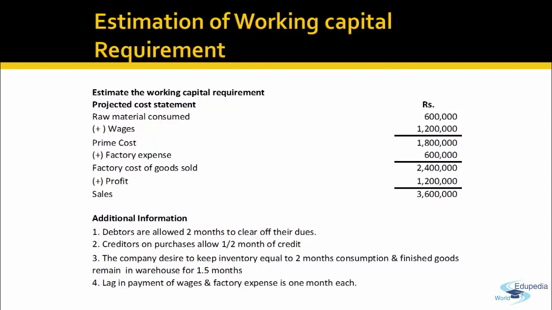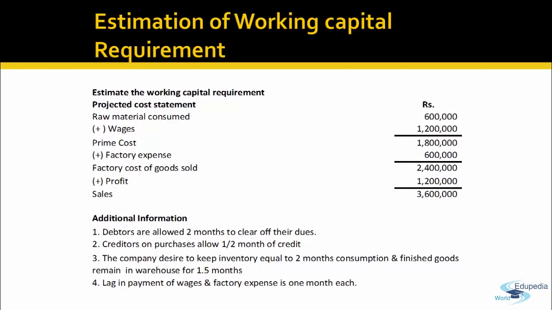Right? If I have sales of 36 lakhs, and if I assume that all the sales are on credit basis, so 2 months debtors will be there in my books as at year end, right? This means that the company will keep 2 months debtor funds available in the company on account of debtor sales. Next information is creditors on purchase allow half month of credit.